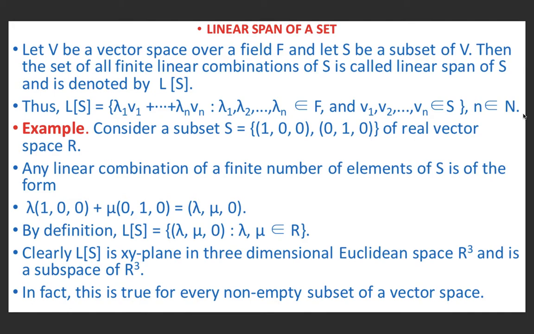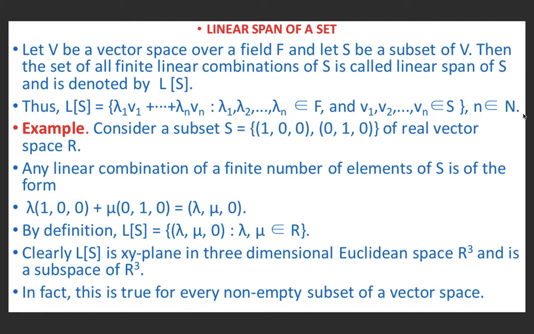by LS. Thus, LS is equal to lambda 1 V1 plus lambda 2 V2 plus ... plus lambda n Vn, where lambda 1, lambda 2, ..., lambda n are elements of a field and V1, V2, ..., Vn are elements of S, and n is some natural number. If we consider a subset S equal to {(1, 0, 0), (0, 1, 0)} of the real vector space R^3, then any linear combination of a finite number of elements of S is of the form lambda into (1, 0, 0) plus mu into (0, 1, 0).